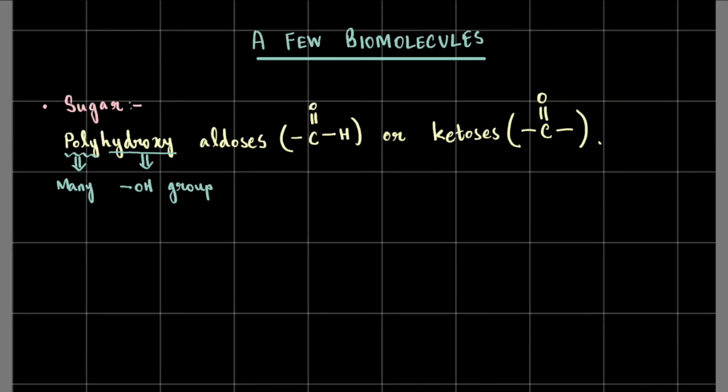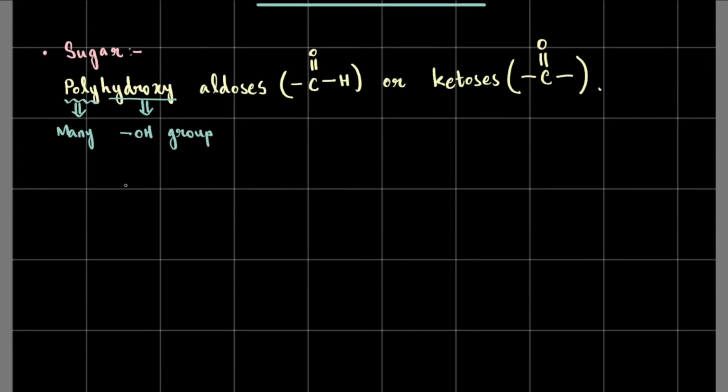Polyhydroxy aldoses or ketoses are compounds that contain a number of OH groups, alcoholic groups, as well as one C double bond OH group or one C double bond O group. Now, you've probably heard about sugars like glucose or fructose. If you want to see the structure of glucose, it's kind of like this.